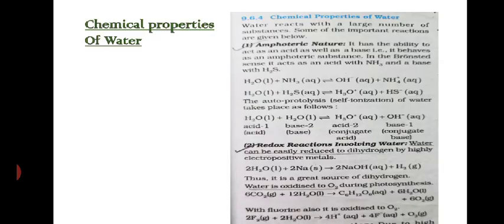Next are the chemical properties of water. The most important chemical property of water is that it is amphoteric in nature, that is, it can act as a base or as an acid in different aqueous media. That is, with ammonia NH3, it acts like an acid and it acts like a base with H2S.